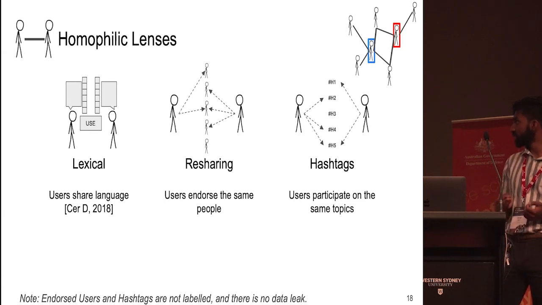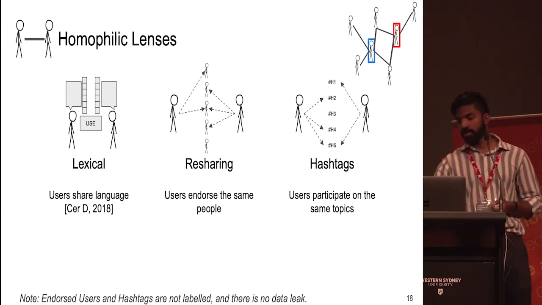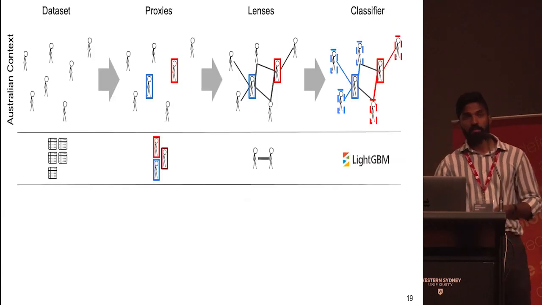And we have the hashtags lens, which assumes that users who participate in the same topics of discussion will also have the same ideology. In general, we use the lexical lens. And from this, we have our entire pipeline.